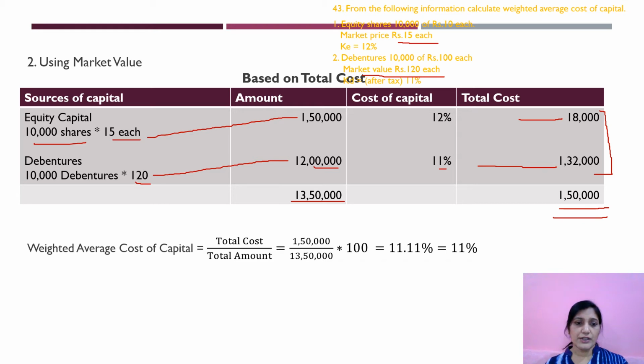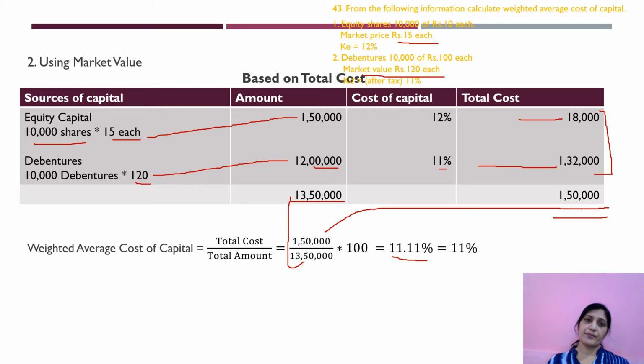Now, weighted average cost of capital is equal to total cost divided by total amount. What is the total cost? 1,50,000. What is the total amount? 13,50,000. Multiply by 100, you will get 11.11%. This is how you have to calculate. Procedure is very simple. You have to know the steps. That's all.